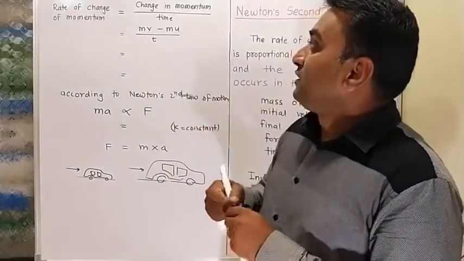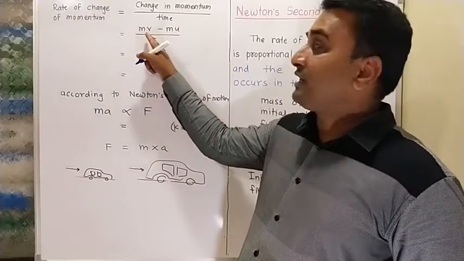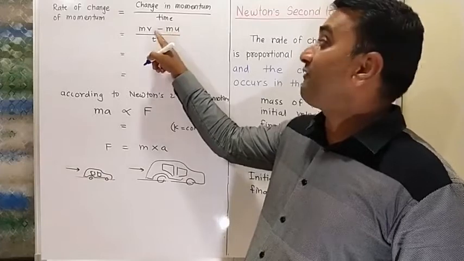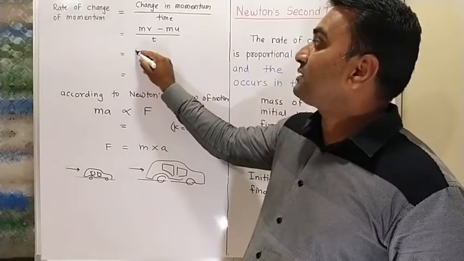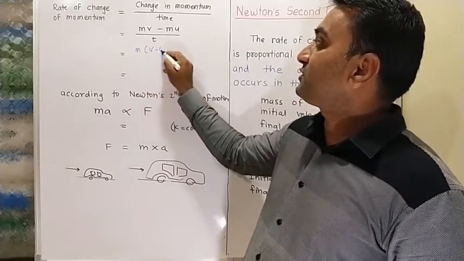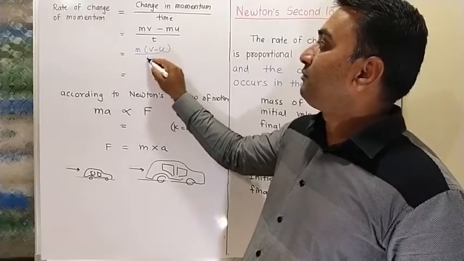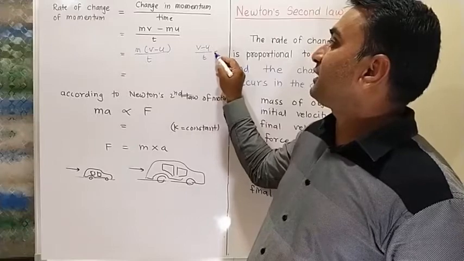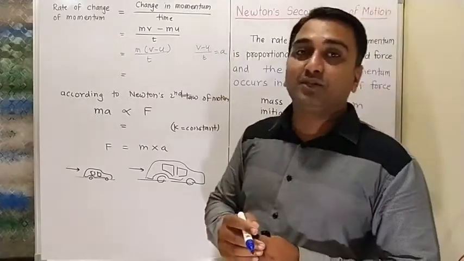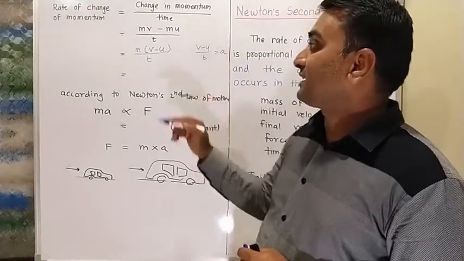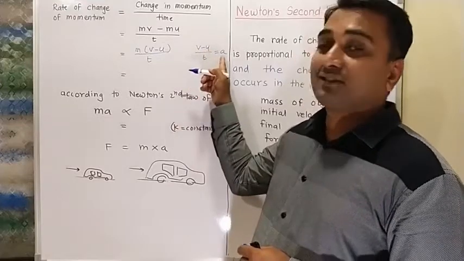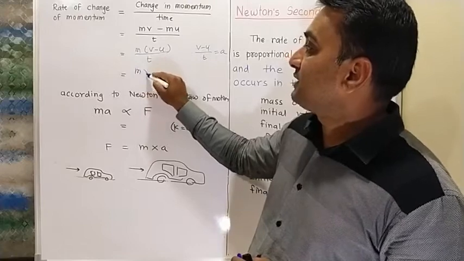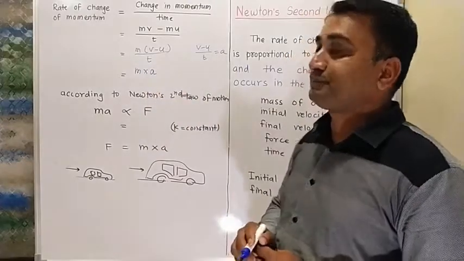So here the final momentum is mv and the initial momentum is mu. So m is common there. So m into v minus u divided by t. But we know that v minus u divided by t is the rate of change of velocity, and that is called acceleration. And so we are getting here mass into acceleration.